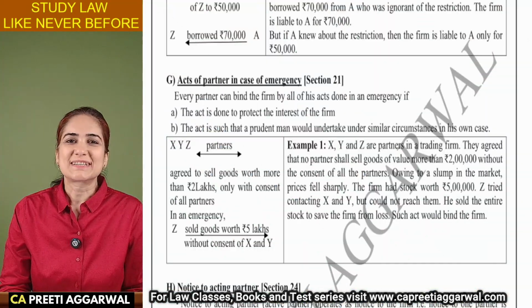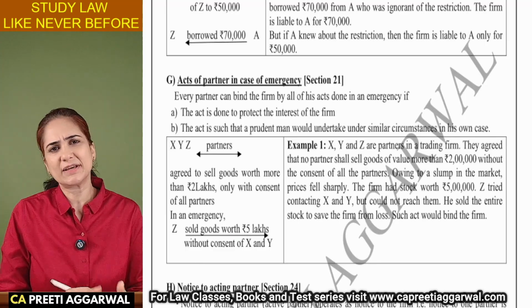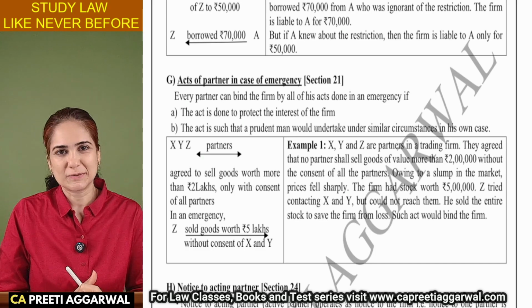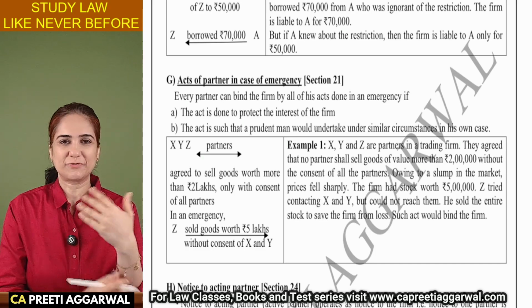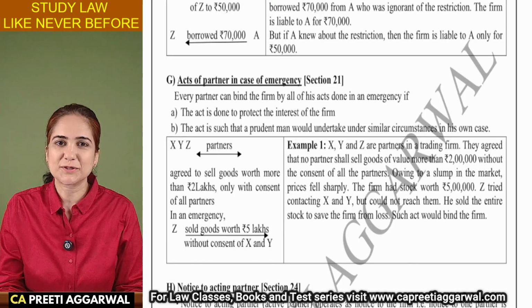All right, everyone, let us continue our discussion. So up till now, we have covered everything till the implied authority of a partner. We started our discussion with what is a partnership, what are the different kinds of partners, what are the essential features of partnership.